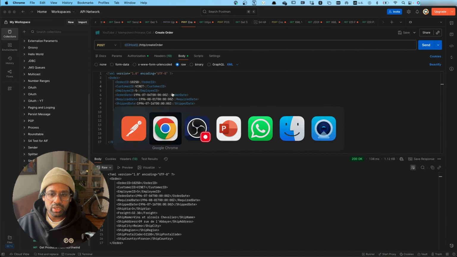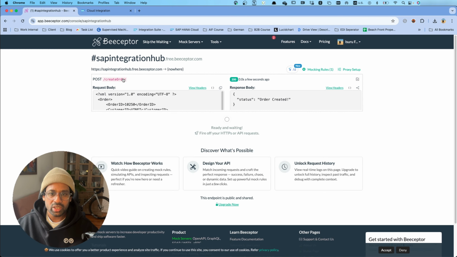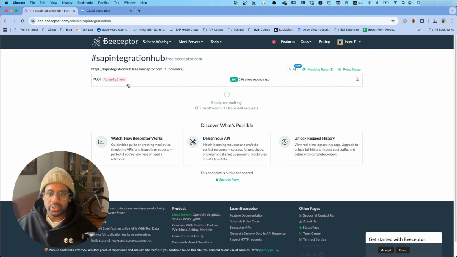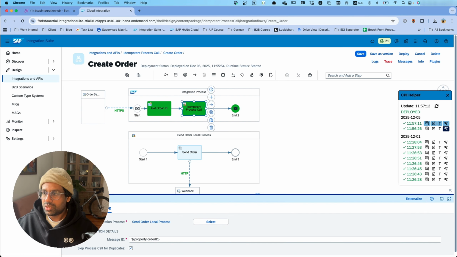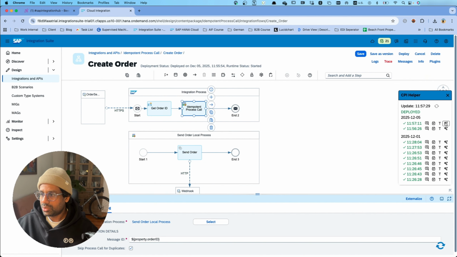What if we send the same order ID now again? And let's go back to our receiver and see if we have got the order. And you will notice we don't have that order coming into the receiver. The middleware has ignored that duplicate. So if you go here again to the trace, this is the duplicate message. So the message comes in.